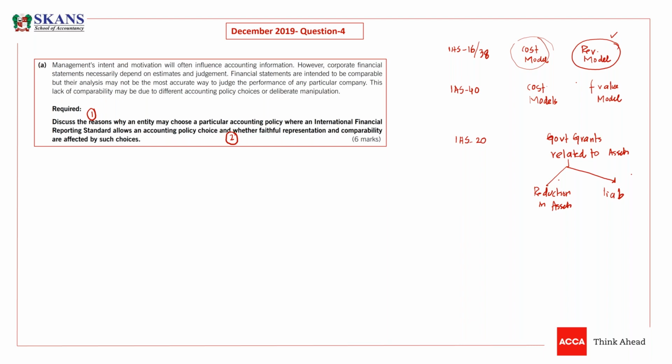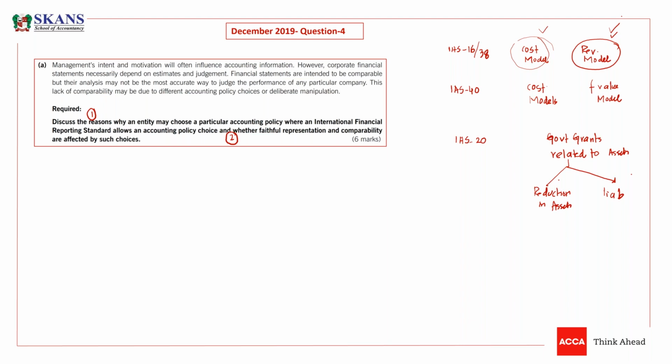The second requirement is whether faithful representation and comparability are affected by the choices. Obviously, if some companies are following the cost model and some companies are following the revaluation model, their financials would not be comparable. There would be a problem.